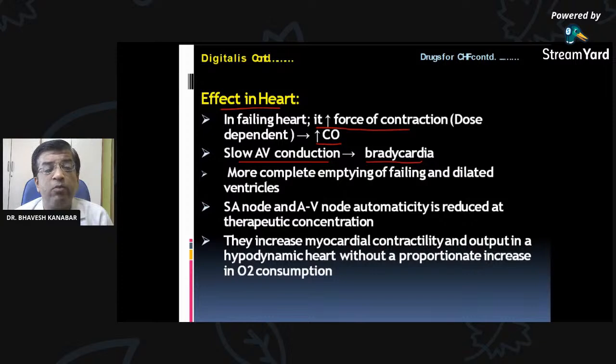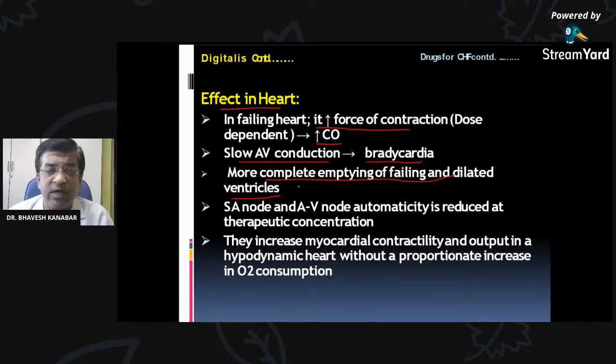Then there will be more complete emptying of the failing and dilated ventricle. Understand this very well. Because there is increased force of contraction, the ventricle empties more completely than the failing heart.